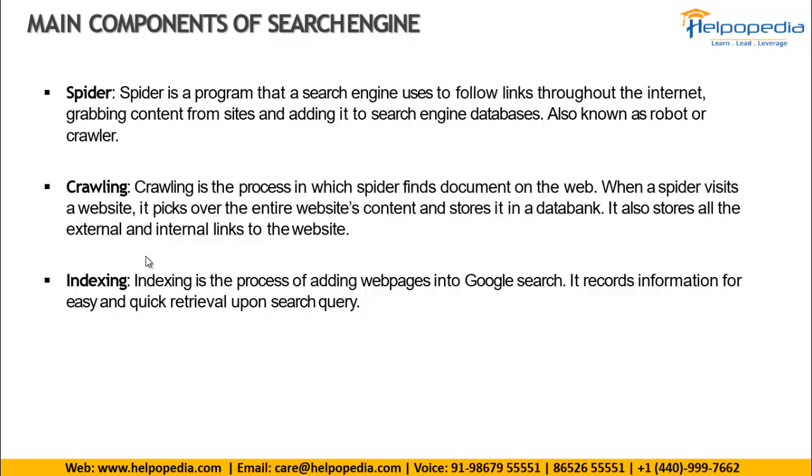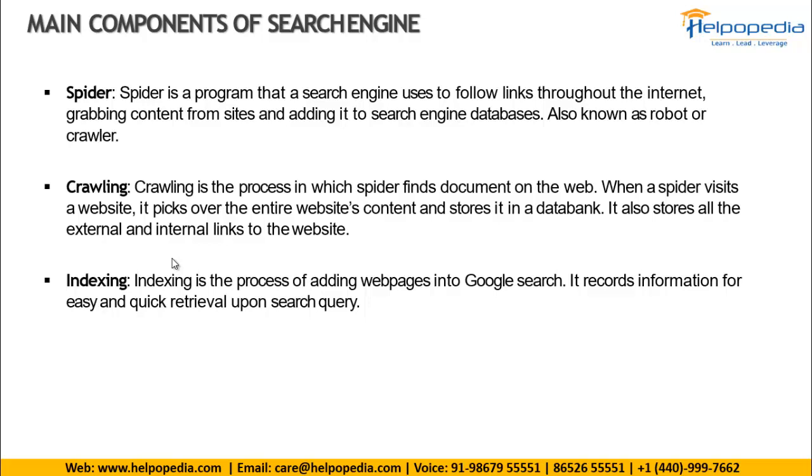So that is indexing. After that, the last process is retrieval. Retrieval is the process when a person searches for a keyword in the search engine, and the data from Google's database comes up and is shown in your browser. In the search engine results page, all the results will be shown. That is the retrieval process, the last process. So this is how the search engine works.